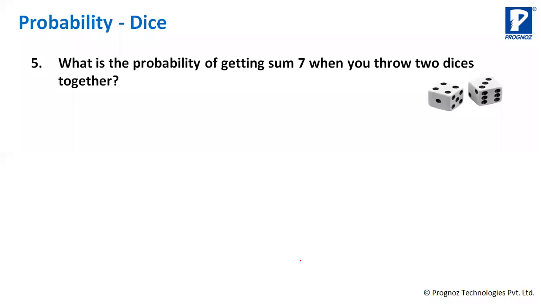Okay. This one. What is the probability of getting sum 7 when you throw 2 dice together? Sum 7 का मतलब क्या हुआ? आप ये राइट हैंड साइड में जो दोनों डाइस दिखाया, ये देखो, ये पोजीशन, एक डाइस में 4 आया, दूसरे डाइस में 3 आया, then sum is 4 plus 3 7. So you are throwing 2 dice. What is the probability that you'll get sum 7 when you throw 2 dice together? Let's see this. This is a very typical question. Let's say this is dice 1 and this is your dice 2.